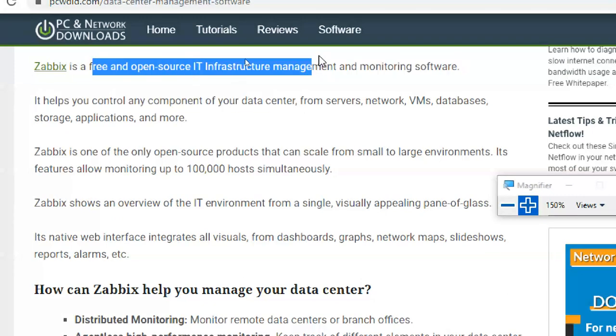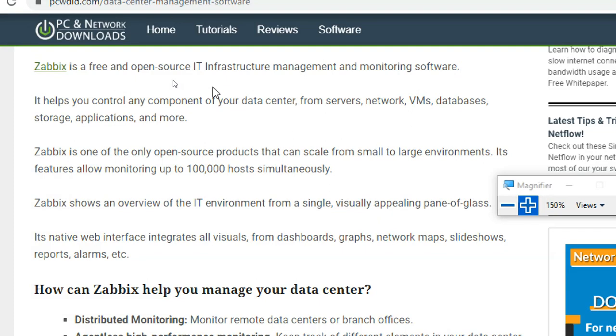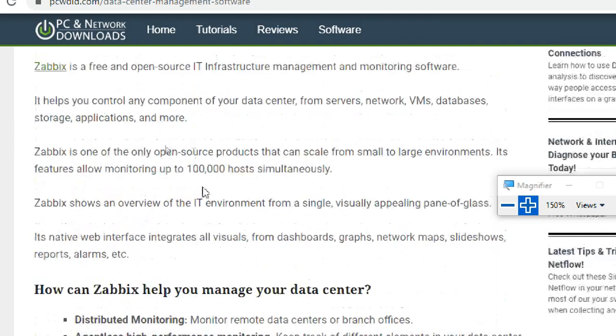Okay, free and open source IT infrastructure management and monitoring tool. Zabbix helps you to control any data center component: servers, network, VMs, databases, storage. You can monitor the databases, storage, applications, and more. It is one of the only open source products that can scale from small to large environments. It allows monitoring of so many hosts, almost 100,000, that means 1 lakh hosts, that we are able to monitor.